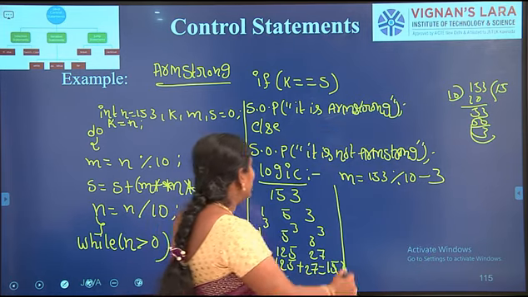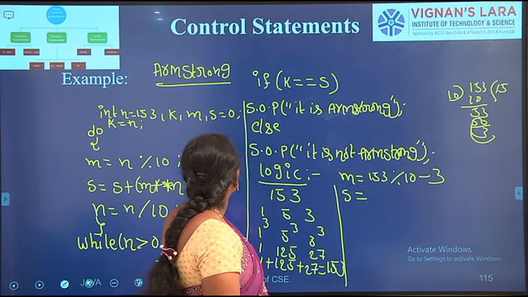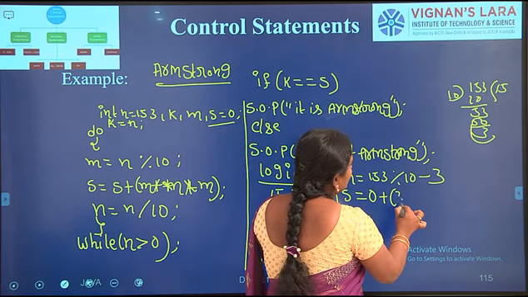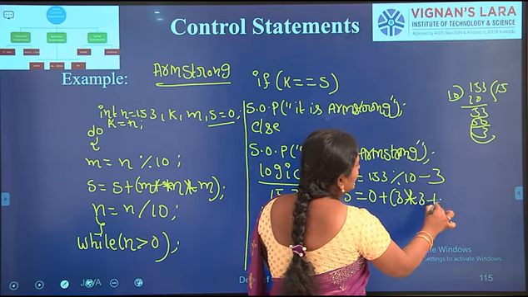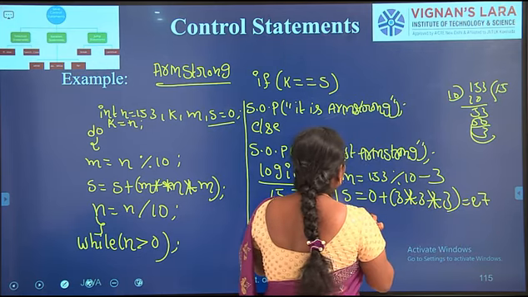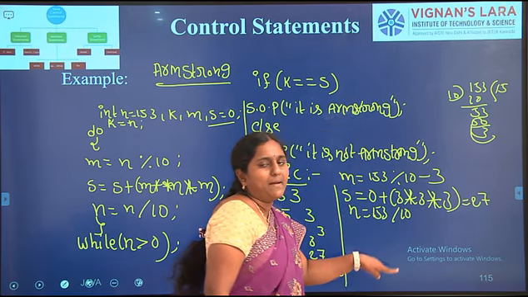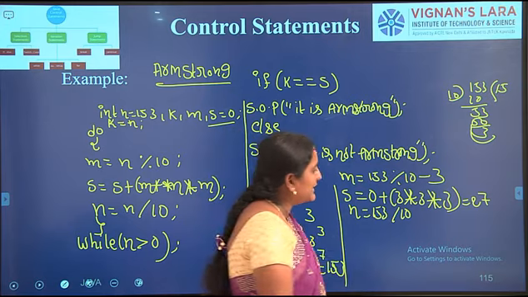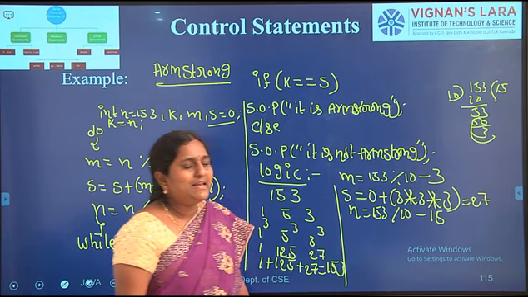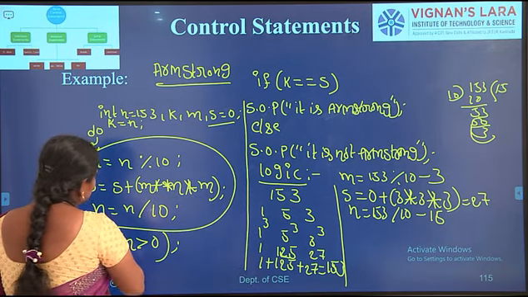Next we have to calculate s equal to s plus m into m into m. By default s equal to 0. So 0 plus 3 into 3 into 3 equal to 27. Next, n equal to 153 by 10. After dividing 153 by 10, what is the quotient we are getting? 15. In the do while statement, first control processes the statements, then after that control checks the condition.